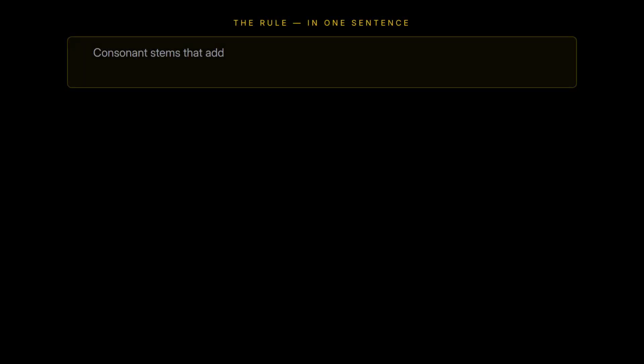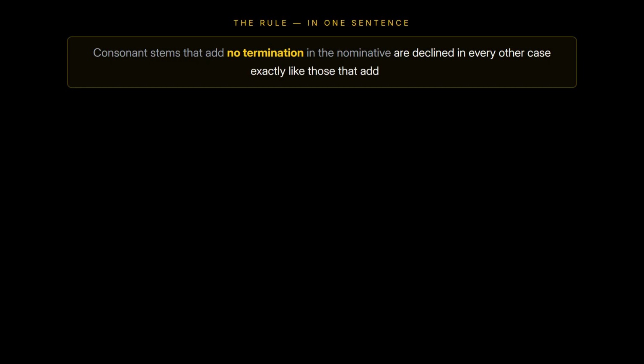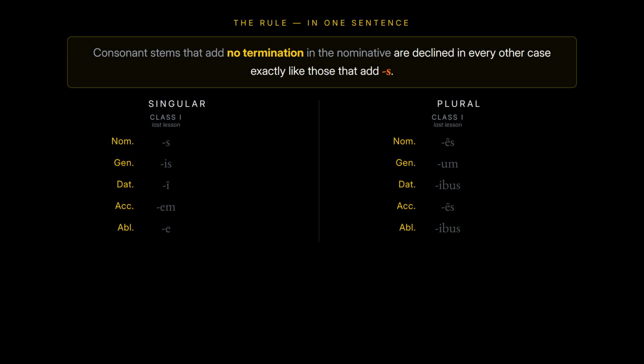The rule is one sentence. Consonant stems that add no termination in the nominative are declined in every other case, exactly like the stems that add the letter S. So last lesson's terminations carry over untouched. Singular: genitive, is; dative, ī; accusative, em; ablative, e.